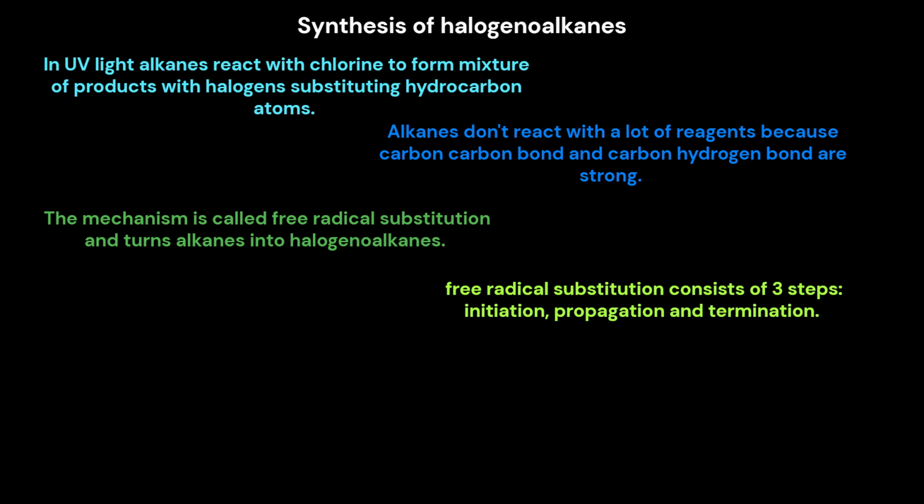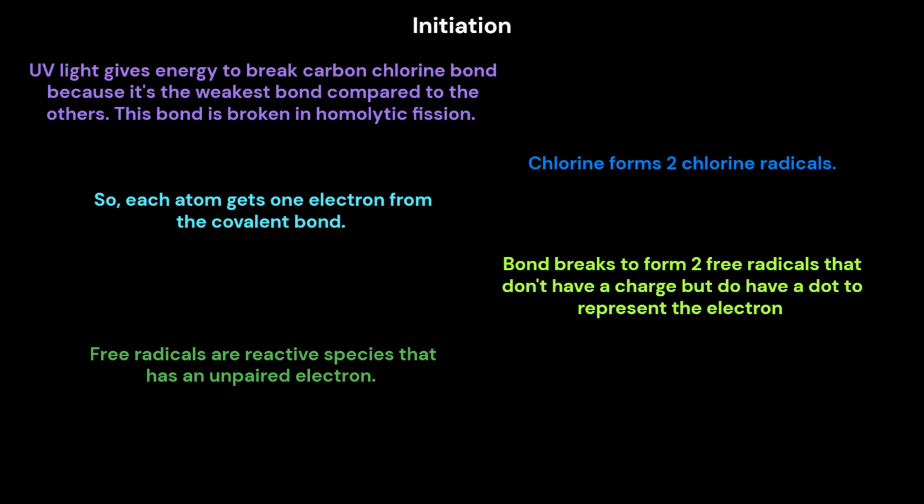The mechanism is called free radical substitution and turns alkanes into halogenoalkanes. Free radical substitution consists of 3 steps: initiation, propagation, and termination. Initiation. UV light gives energy to break the chlorine-chlorine bond because it's the weakest bond compared to the others. This bond is broken in homolytic fission. Chlorine forms 2 chlorine radicals.